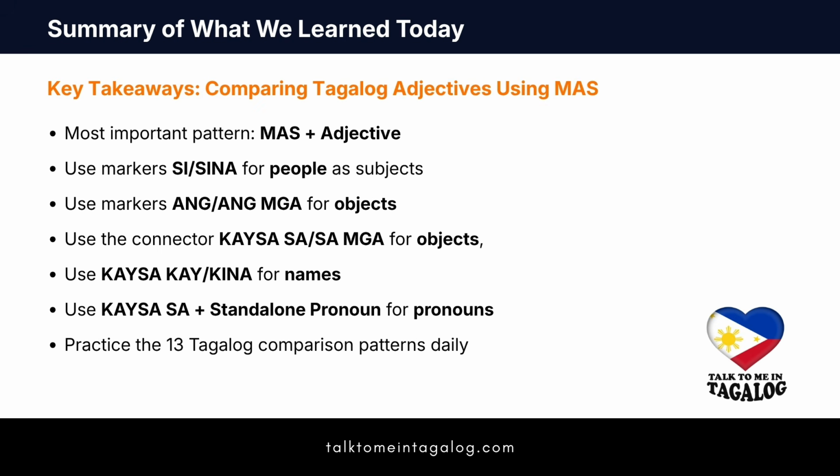To wrap up today's lesson, remember that Tagalog comparison is all about the relationship between the subjects. Use mas plus your adjective to start the comparison. Choose your marker based on who or what you're comparing. Si and sina for people or subjects, and ang or ang mga for objects. When adding than, ensure your kaysa connector matches the person or thing that follows it. Kaysa sa for objects, kaysa kay or kaysa kina for names, and kaysa sa plus standalone pronoun for pronouns. Practice these patterns by describing things in your own home. The more you use these patterns, the more natural they will feel.